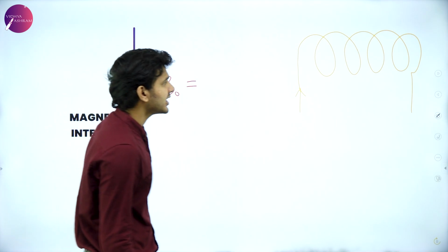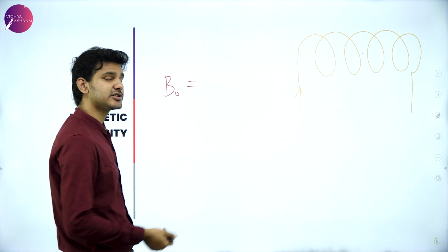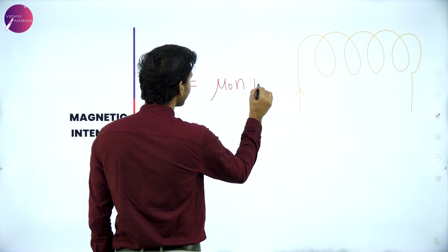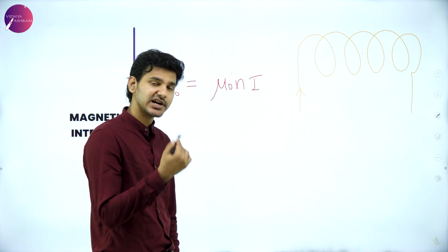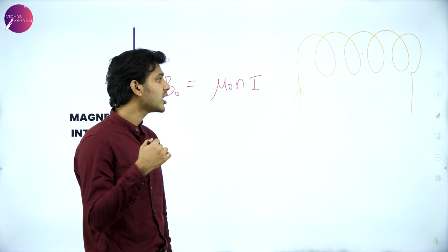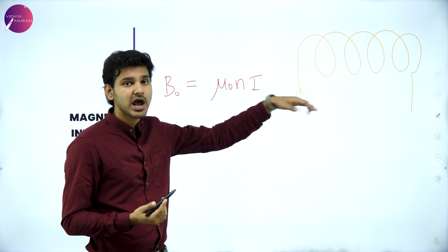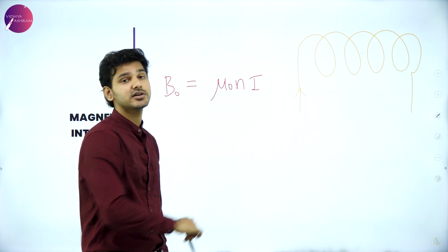If I measure the magnetic field at the very center, it can be written as mu naught N i. That is, the amount of current and number of turns will determine the strength of that particular magnetic field for this solenoid.